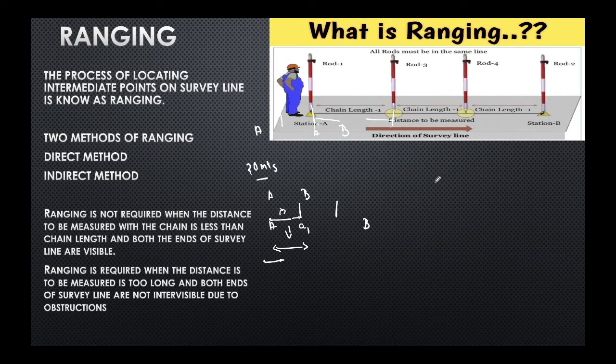So this process of locating intermediate points between the stations A and B is known as ranging.